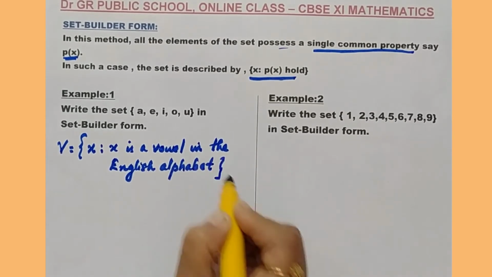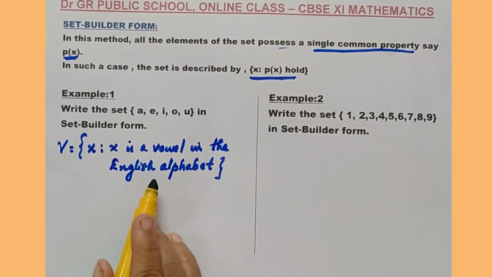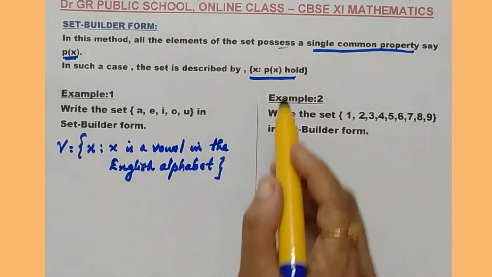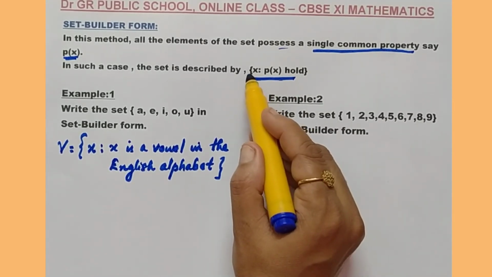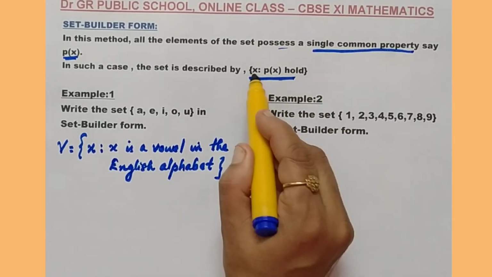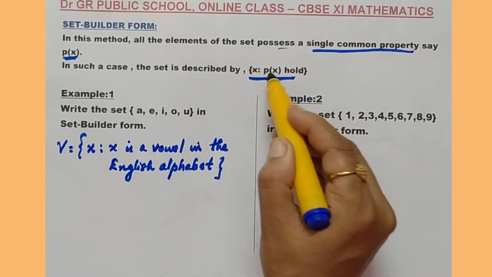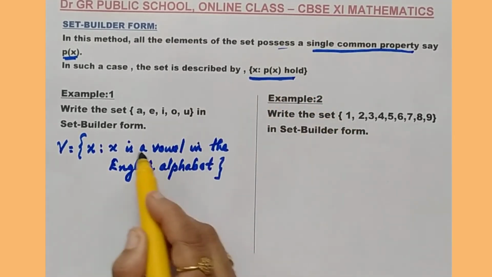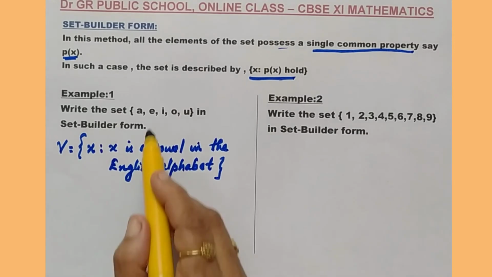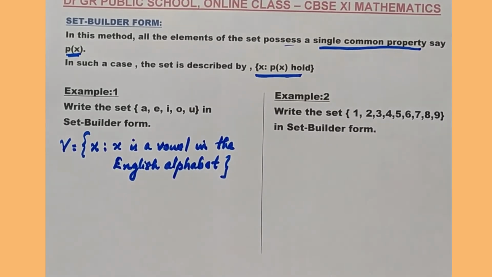Okay, so this is the way you need to write a set in the set builder form. The general form is: set of all x such that P(x), written in curly braces. P(x) is the single property which holds among the elements that you need to write.